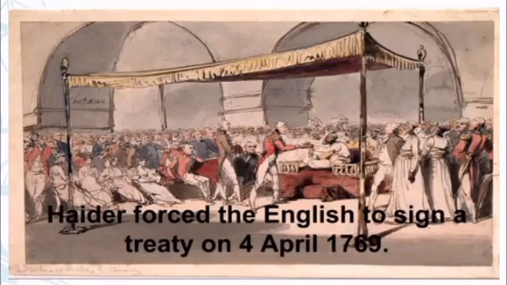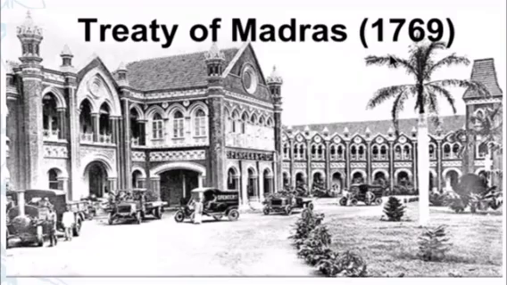Then Hyder Ali forced the English to sign a treaty on 4th April 1769. Here, treaty means an agreement. The treaty is called the Treaty of Madras.